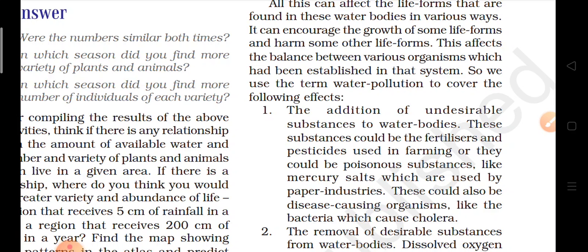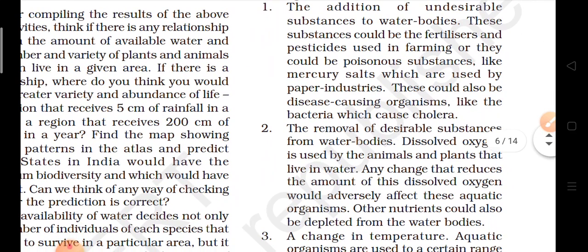There could also be an increase in the number of disease causing organisms like bacteria, and when these bacteria multiply in water bodies, a disease like cholera may happen. The next is the removal of desirable substances from water bodies.